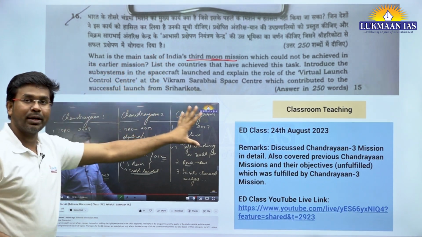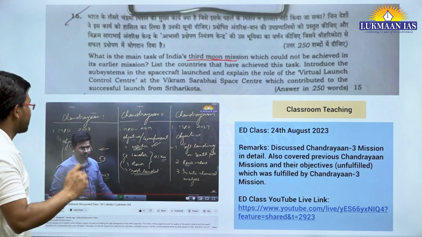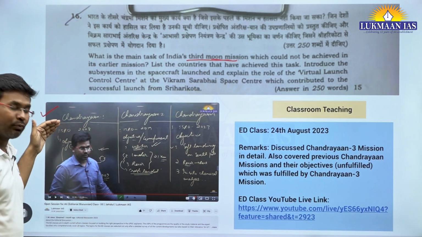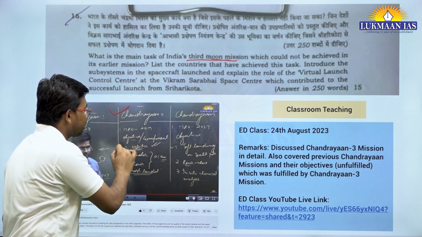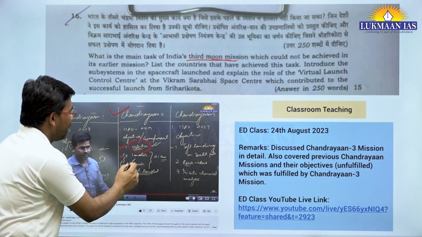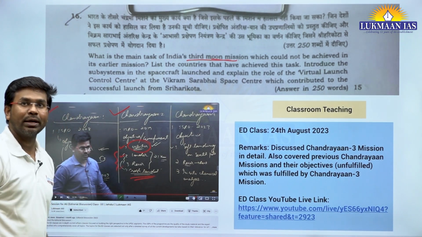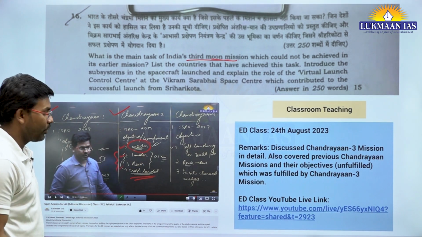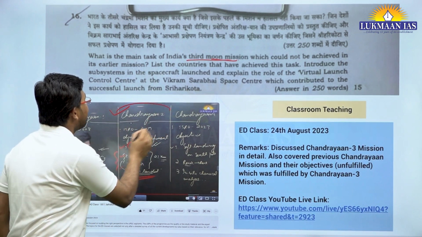For that, I have done a comparison of all the Chandrayaan missions of India, of ISRO. For Chandrayaan 1, we discussed its objectives, which were fulfilled and which were not. Then Chandrayaan 2: what were its objectives and components. The orbiter functioned well, but the lander and rover could not function because they crash landed on the surface of the moon. So the objective of a soft landing on the moon was not achieved by the Chandrayaan 2 mission.